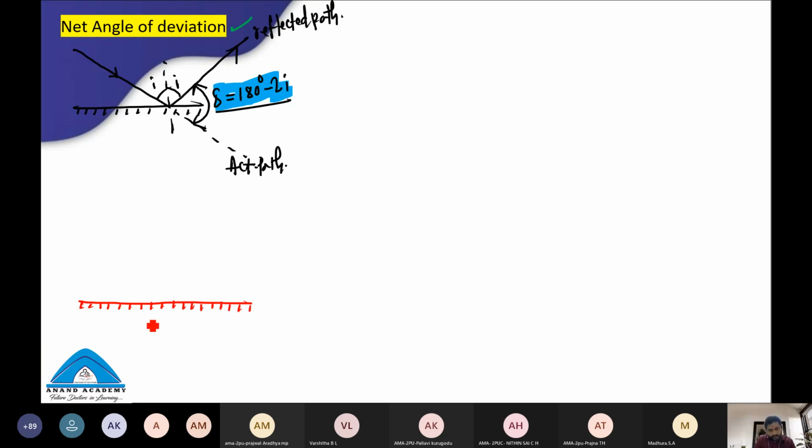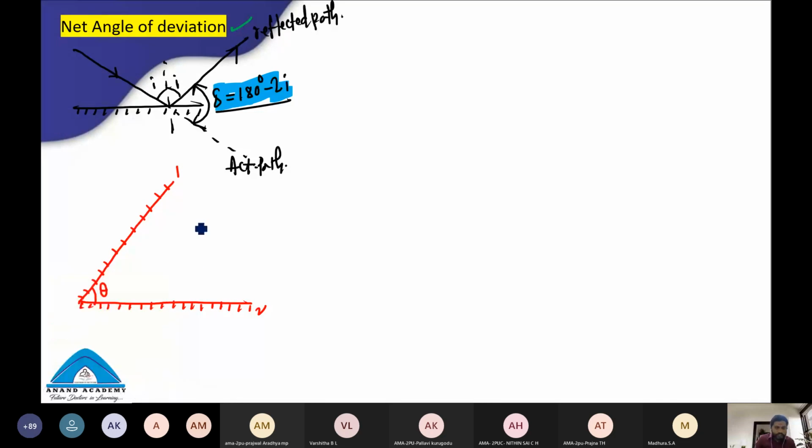Students, a plane mirror is here. There is another plane mirror here. Okay, two plane mirrors. You'll enjoy the concept a lot. The angle between the two plane mirrors is theta. Imagine the first plane mirror, and a second plane mirror.